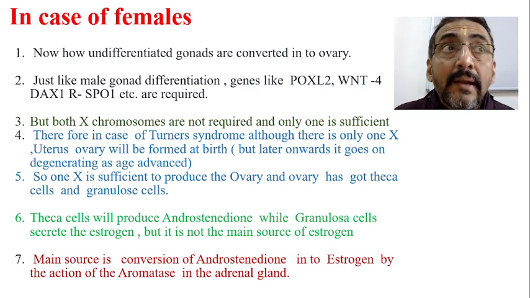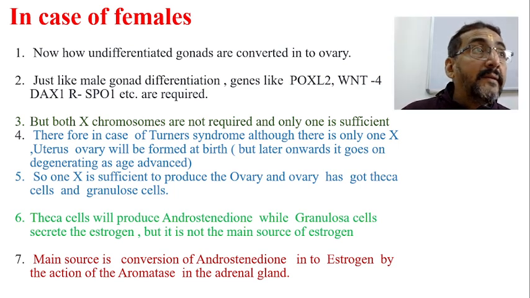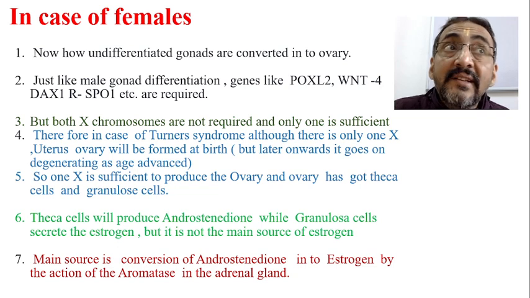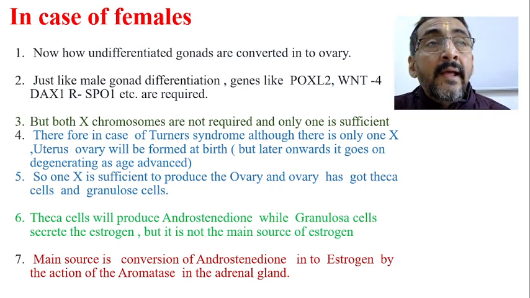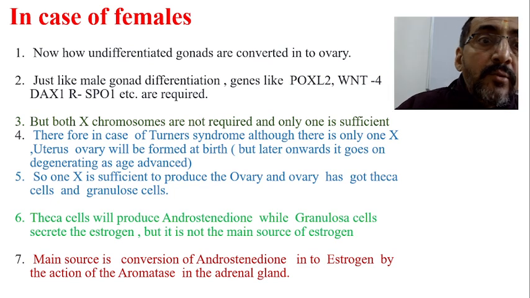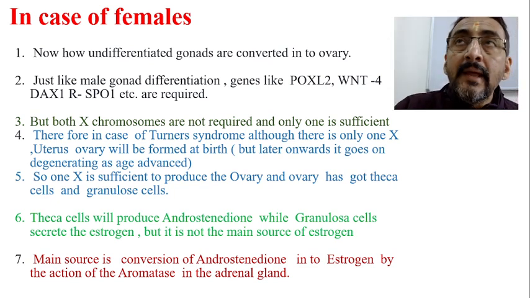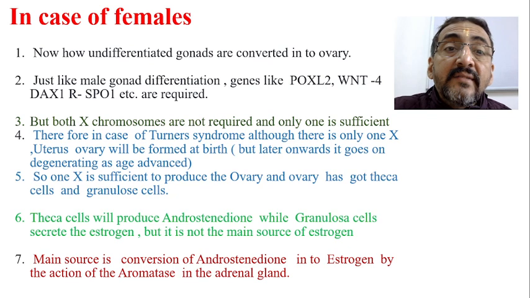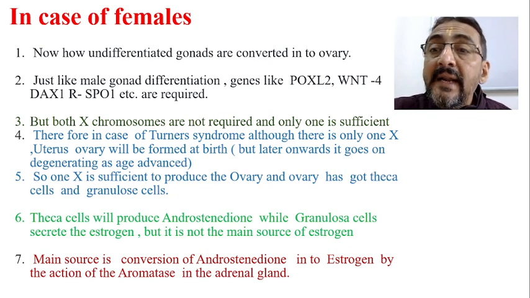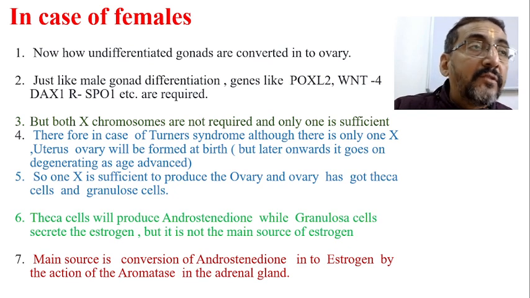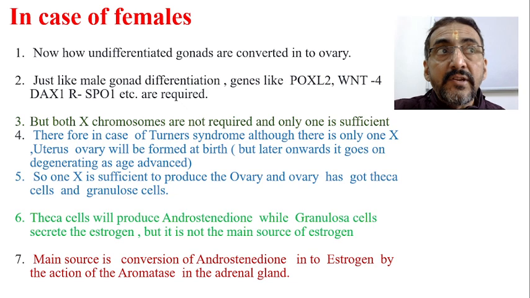Now suppose in the case of the female, the SRY gene is absent, because it's not Y, it is only X, so this gene itself is absent. Then the undifferentiated gonad will not be converted into testis. Just like male gonad differentiation, genes like FOXL2, WNT4, DAX1 and RSPO1 are required for female sexual differentiation, or female gonad formation like the ovary.